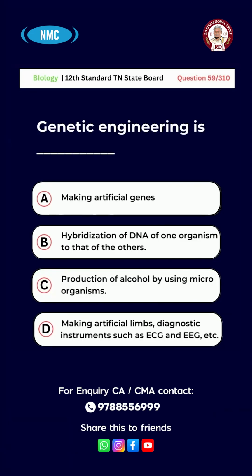Question number 59. Genetic engineering is option A, making artificial genes. B, hybridization of DNA of one organism to that of others. C, production of alcohol by using microorganisms. D, making artificial limbs, diagnostic instruments such as ECG and EEG, etc. And the right answer for this question is option B, hybridization of DNA of one organism to that of others.